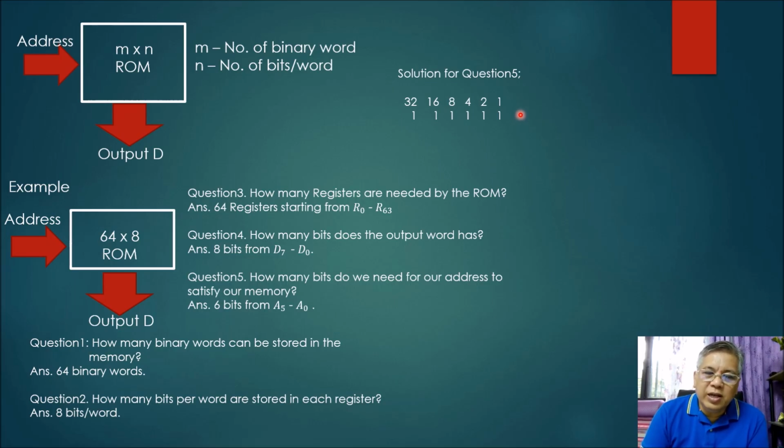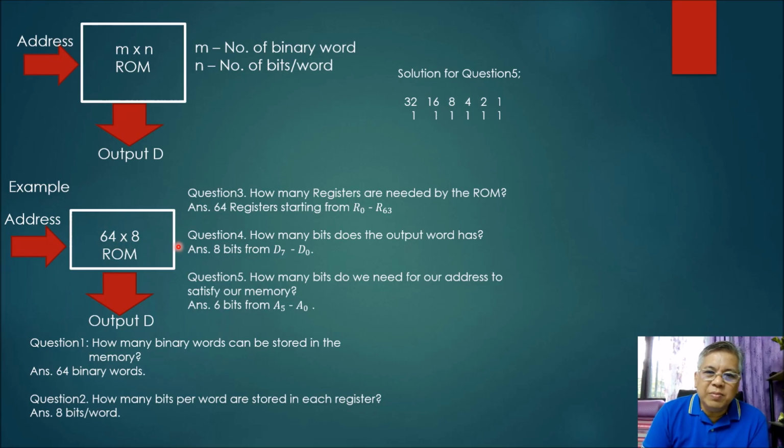So 63, you have 1, 1, 1, 1, 1, 1 here, which is the maximum address. And you add here 0, 0, 0, 0, 0, 0, that is equivalent to 1 address, plus 63 addresses, you have 64 addresses. Okay, 64